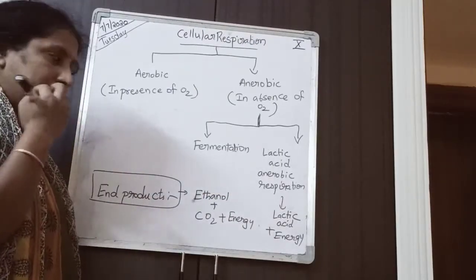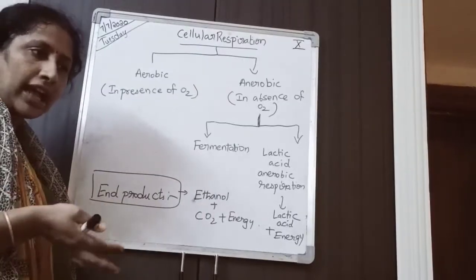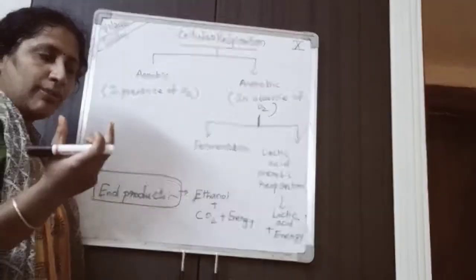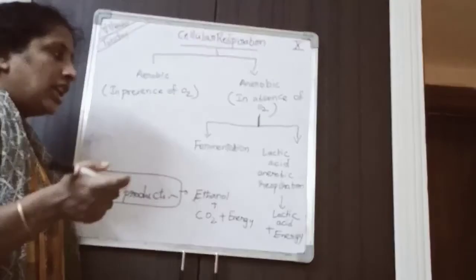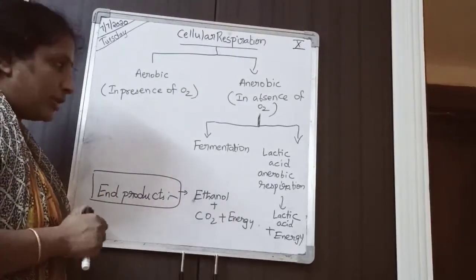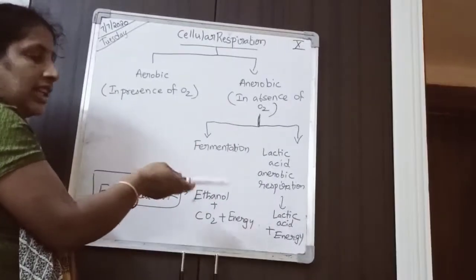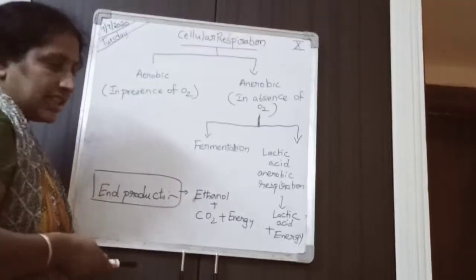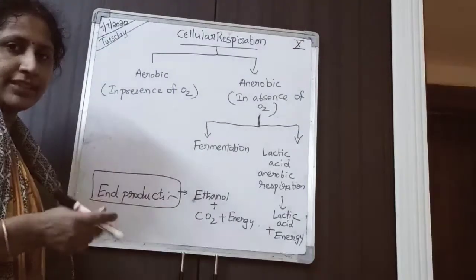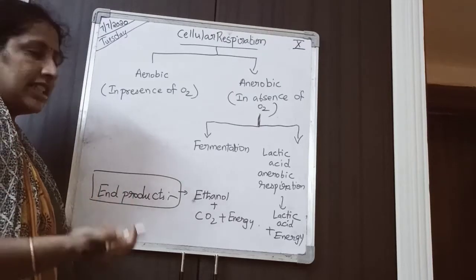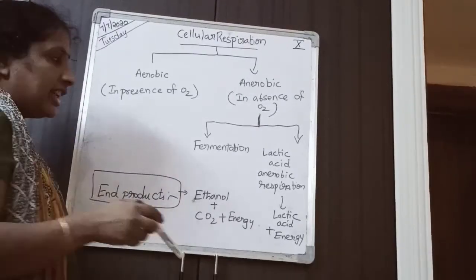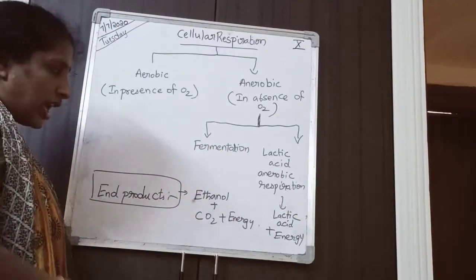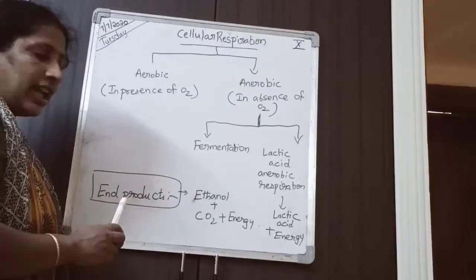Lactic acid anaerobic respiration occurs in some bacteria like Lactobacillus. Lactobacillus bacteria is present in curd and even in human muscle cells. So in the absence of oxygen, yeast carries out fermentation, and in our textbook, human muscle cells. During vigorous exercise, that means when you are doing severe exercise, our human muscle cells will carry out lactic acid anaerobic fermentation.